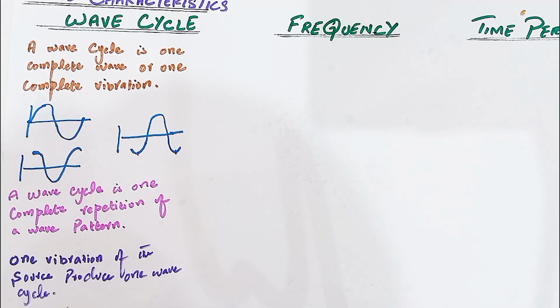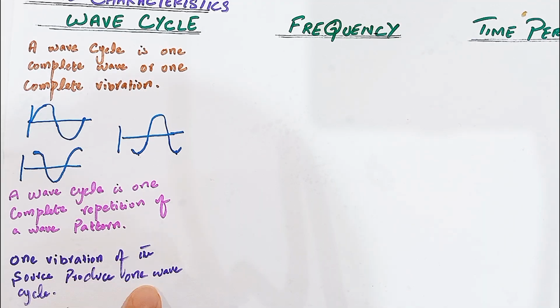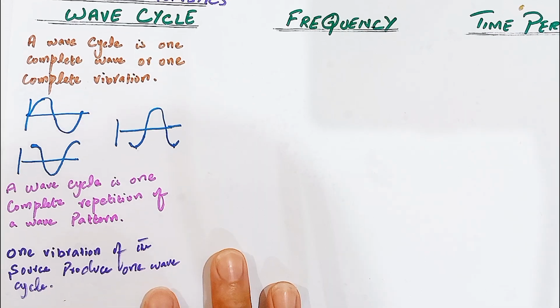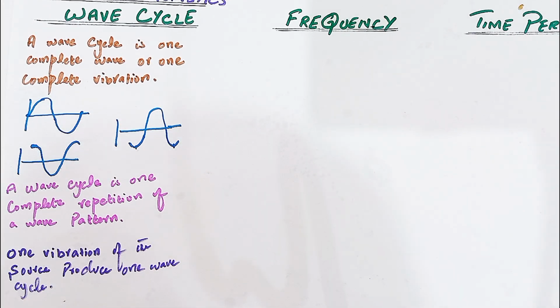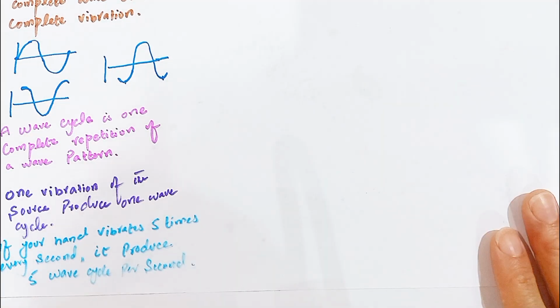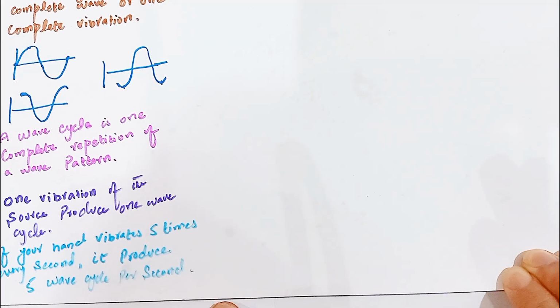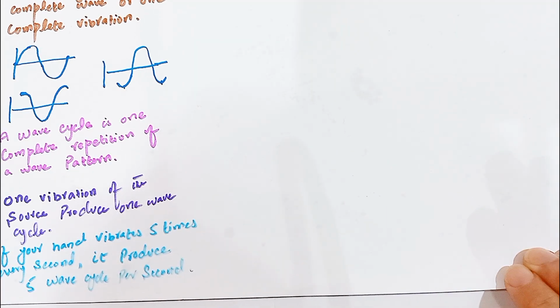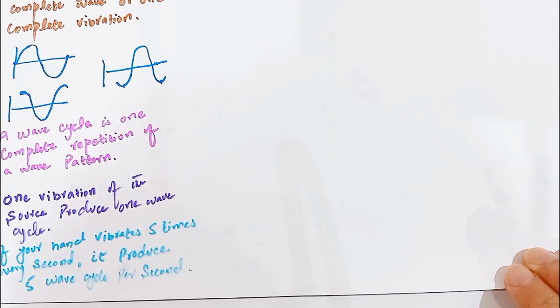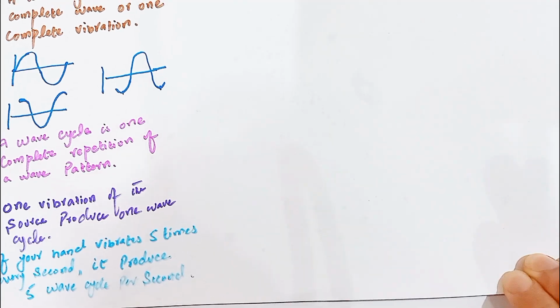If we take any source that produces vibration, that one vibration completed by the source is called one wave cycle. Here we take the example of your hand. If you vibrate your hand 5 times every second, it means it produces 5 wave cycles in every second. Hope you understand the relation of vibration with the wave cycle. If the source vibrates one time, it completes one wave cycle. If the source vibrates 5 times, it completes 5 wave cycles in every second.